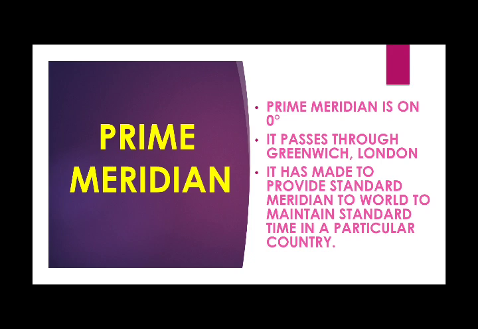See students, every meridian has a local time, but it is not possible to follow the local time everywhere. Suppose in India 30 longitudes are passing. Every longitude has its own time. So it's not possible that in Gujarat the clock is showing one time, and in Uttar Pradesh it is some other time. Then in Meghalaya, Mizoram, and the eastern portion there is another time. It's not possible to follow it.